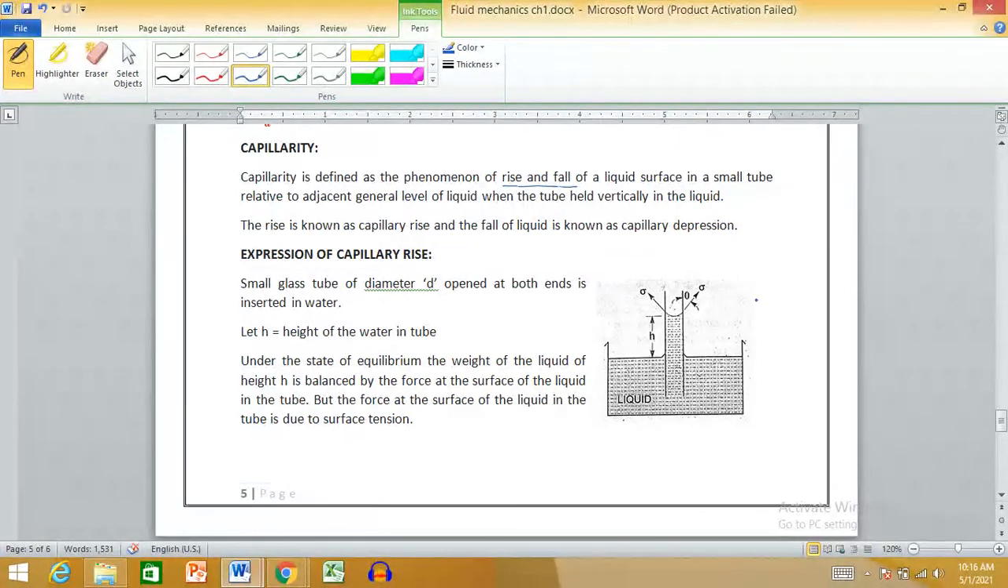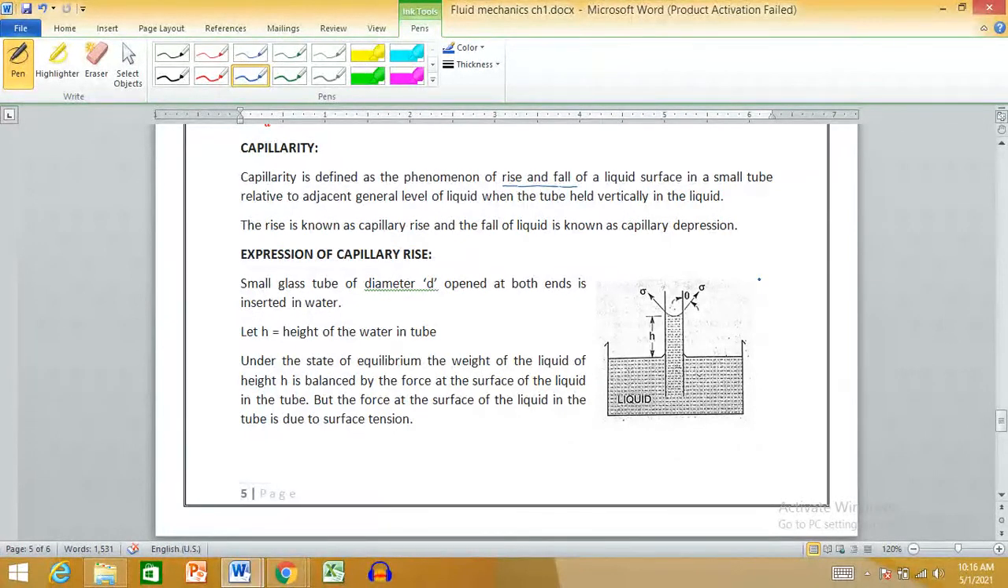So, the first question that arises in our mind: why does this happen? This happens because of surface tension. Surface tension is primarily responsible for this capillarity phenomenon.